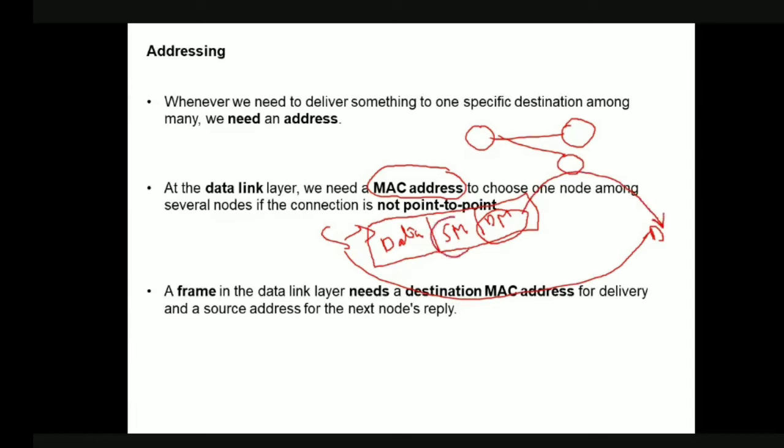Why is the source MAC address needed when the source is sending the information to the destination? Because if the destination wants to send a reply to the source, obviously it needs to identify from which source this particular information has come. So that is the reason we require the source MAC address also on the sending side. Okay, so this is how the addressing takes place.